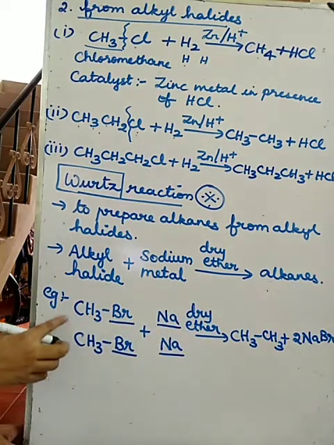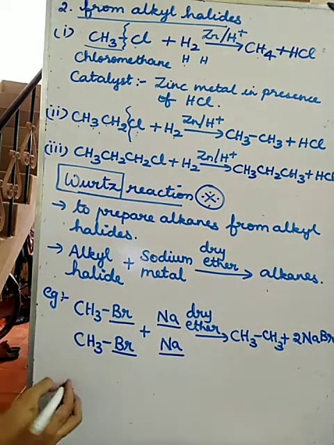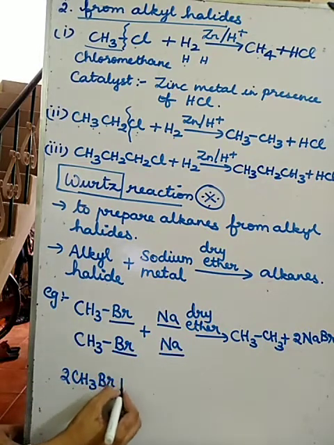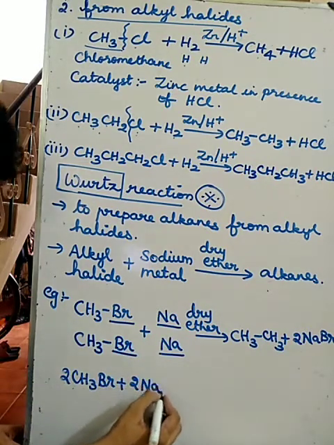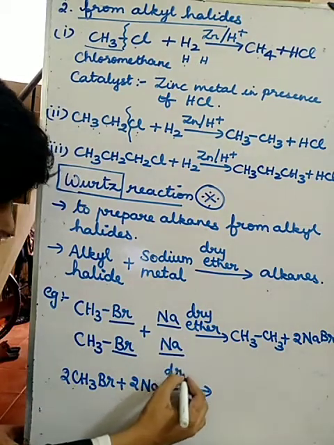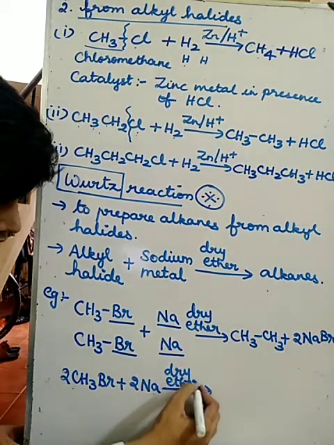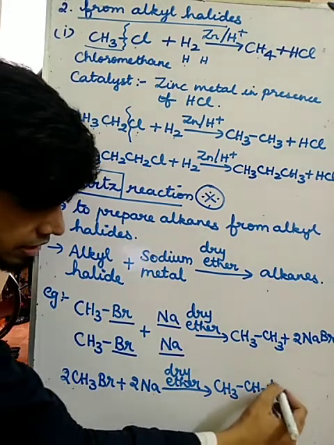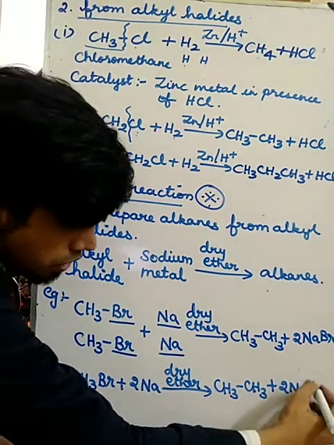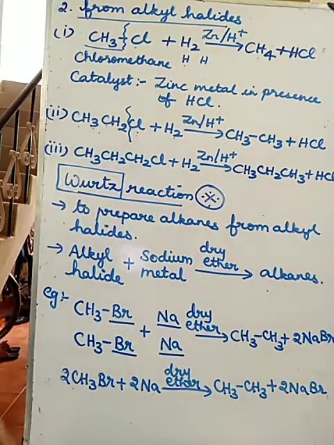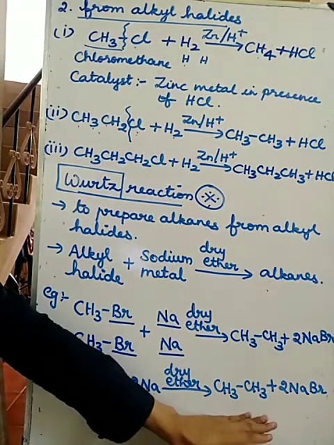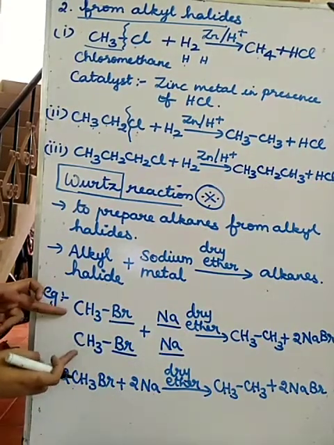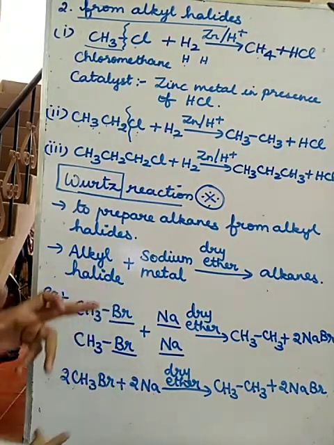So how can I write this equation? 2 CH3Br plus 2 Na in the presence of dry ether gives CH3 single bond CH3 plus 2 NaBr. This is how you should write the equation. The two molecules I wrote separately only for understanding purpose. Understood?